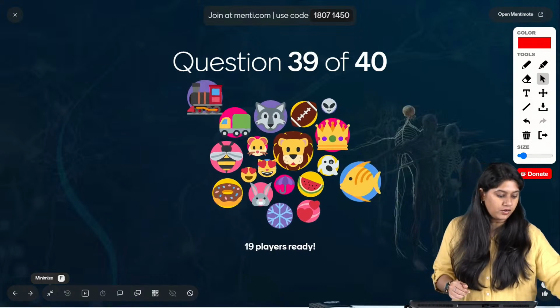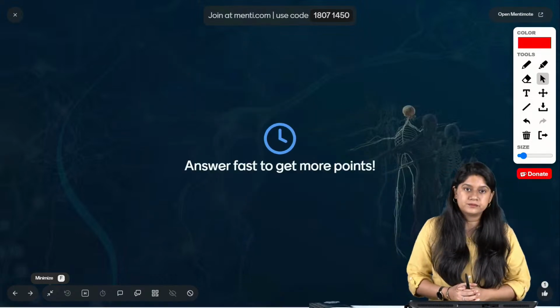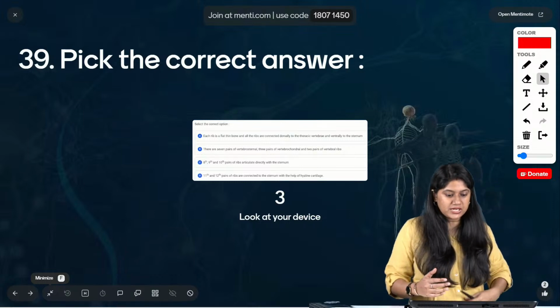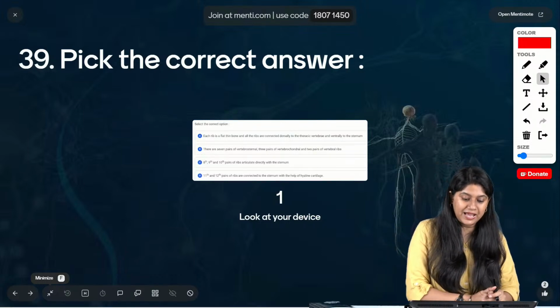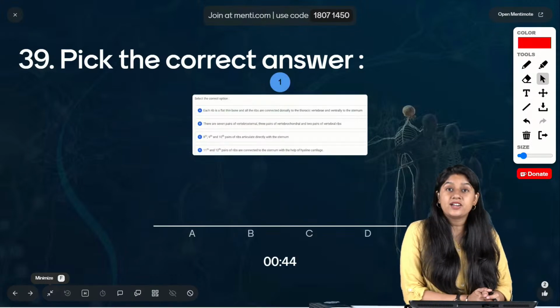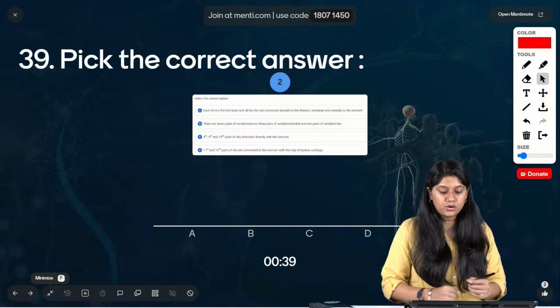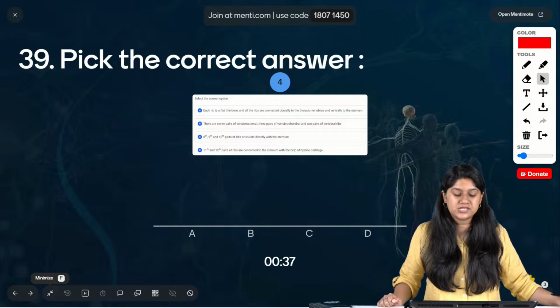Question number 39 on the screen. Okay, we have to select the correct option. Each rib is a flat, thin bone, and all the ribs are connected dorsally to the thoracic vertebrae and ventrally to the sternum.